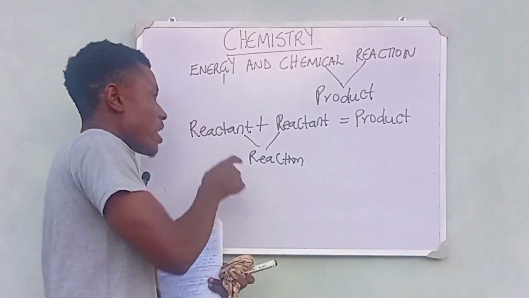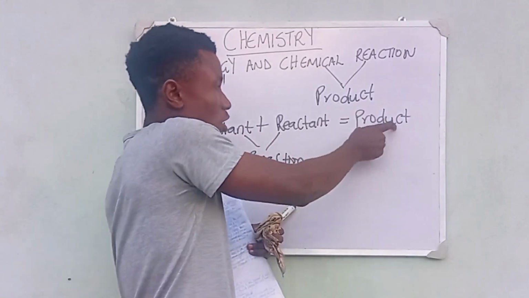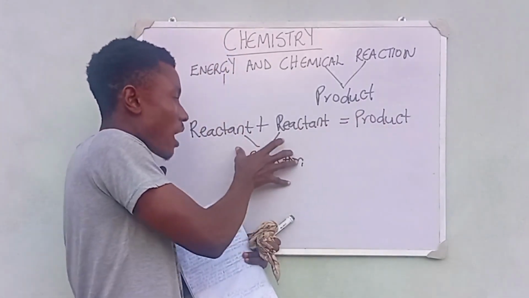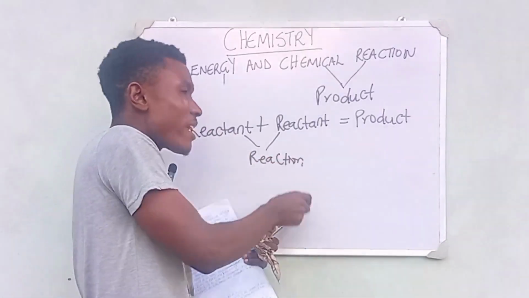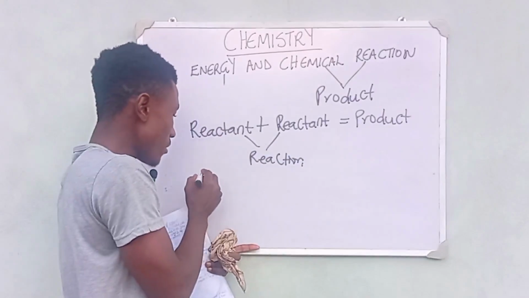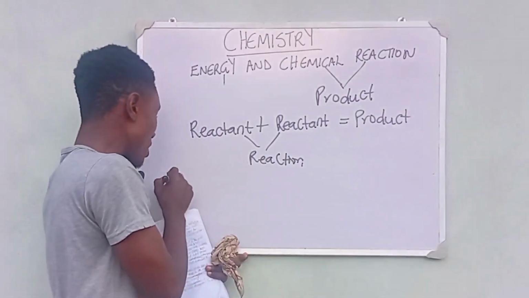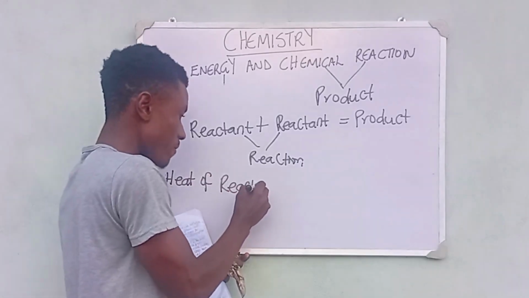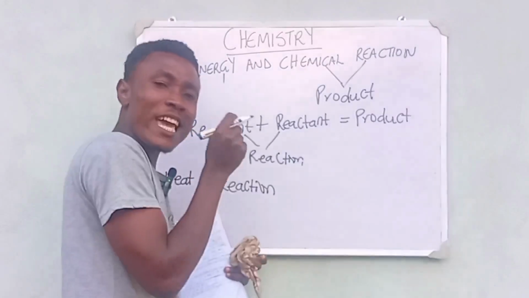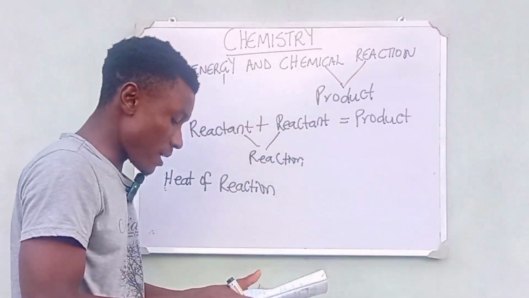Now this is a reactant plus a reactant giving us a product, and this process is what is known as a reaction, right? Now the heat of this reaction. So we say, heat of what? Reaction. The heat of reaction is the energy change. Let me get it directly here.